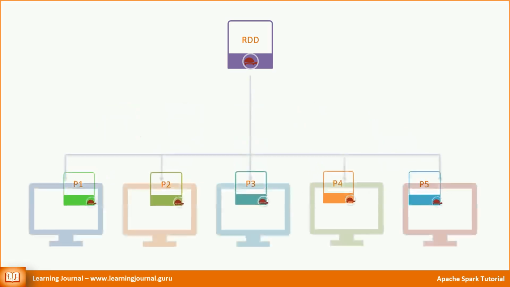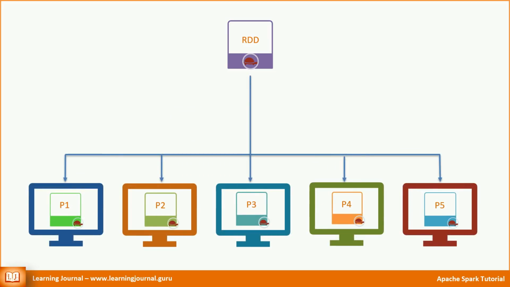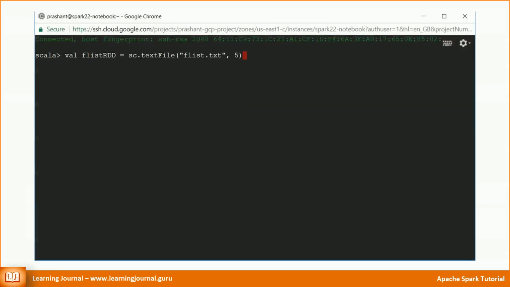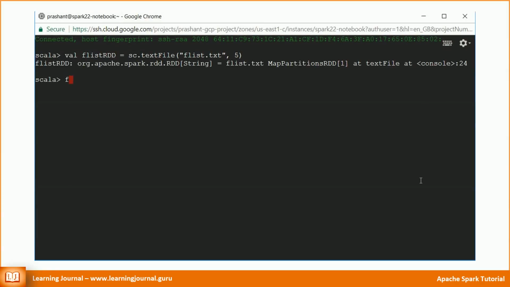I'll give one partition to each executor and ask them to count the lines in the given partition. Then I'll take the counts back from these executors and sum them. Simple, isn't it? That's what Spark does. Let's execute the code to count the number of lines in this RDD. Good. Now let's check the Spark UI.